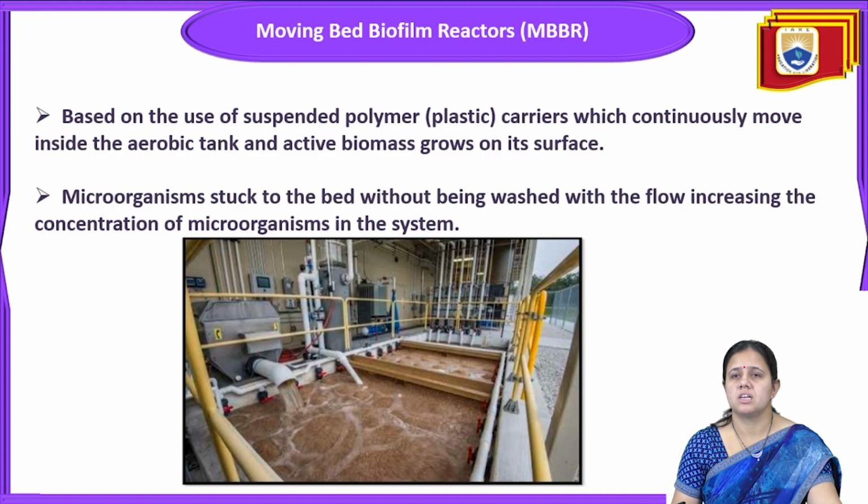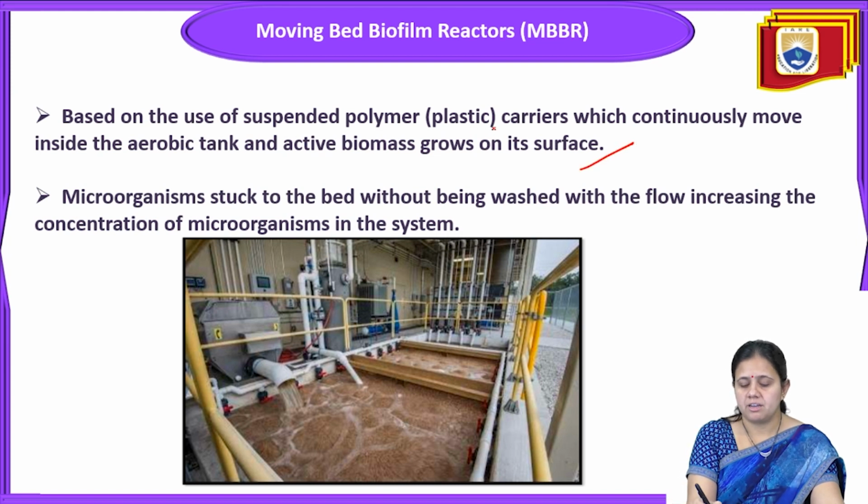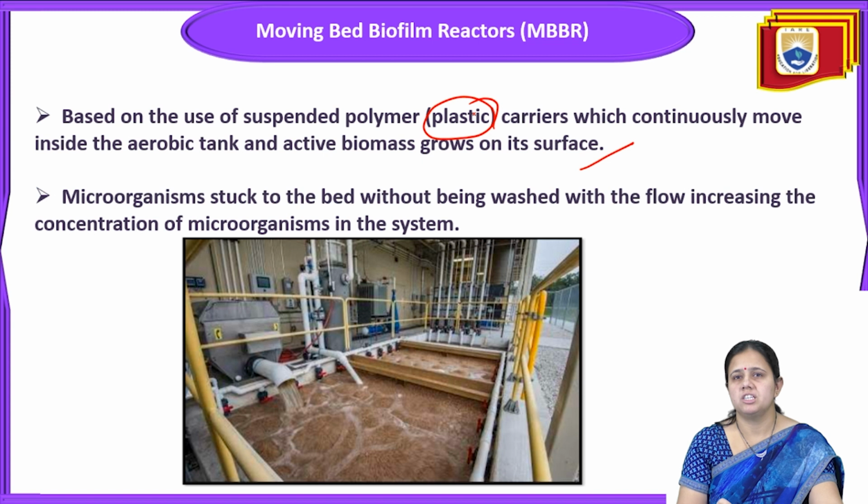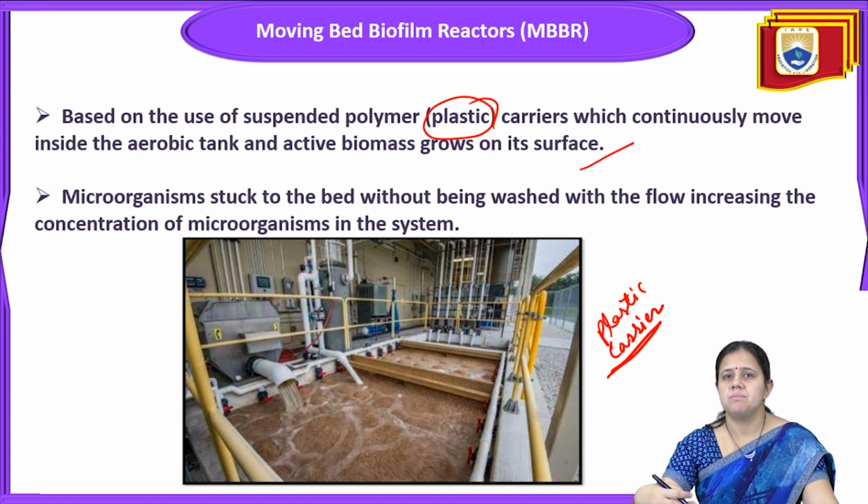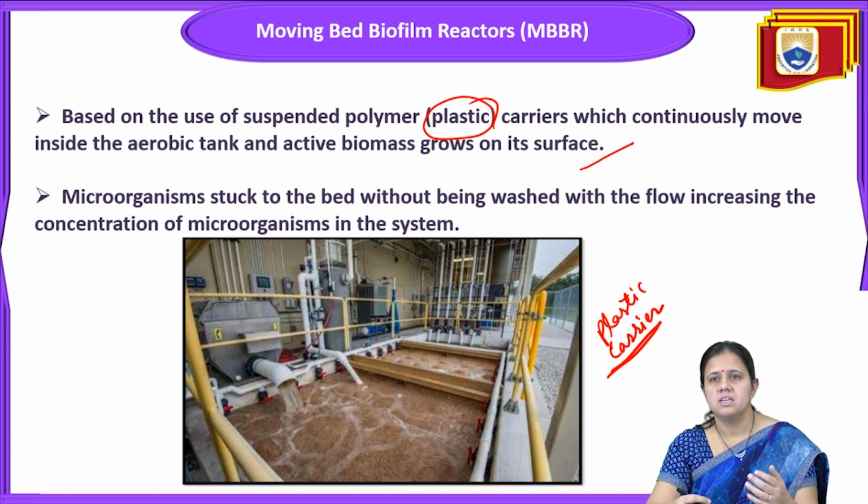Next process is the moving bed biofilm reactor. So in the moving bed biofilm reactor, what happens? It will be based on the use of suspended polymers, like a plastic carrier, which continuously moves inside the aerobic tank, and activated biomass grows on its surface. The plastic carrier continuously moves within the aerobic tank and activated biomass grows on its surface.